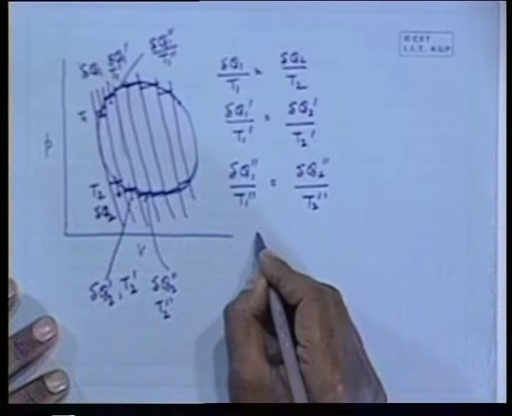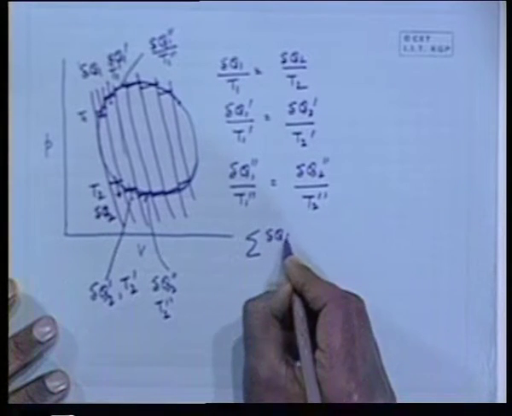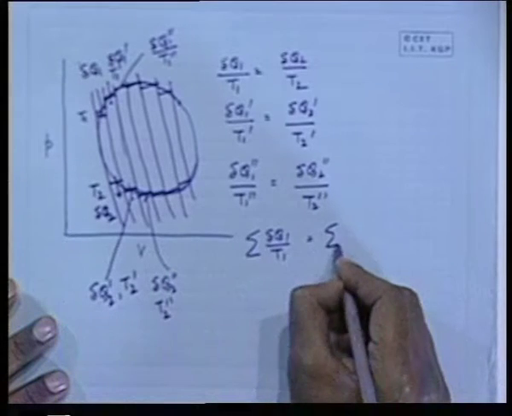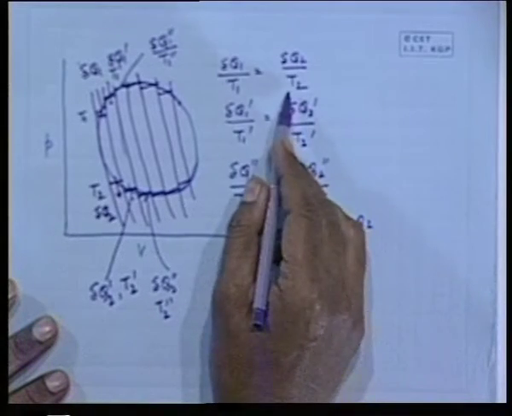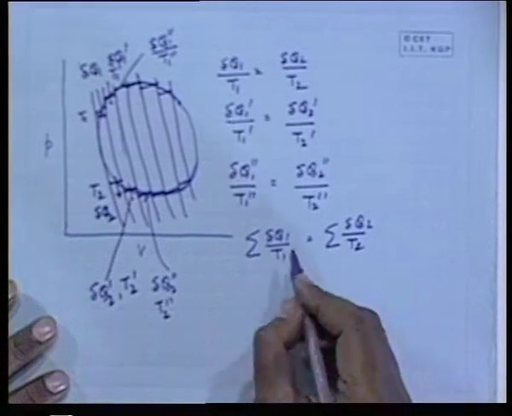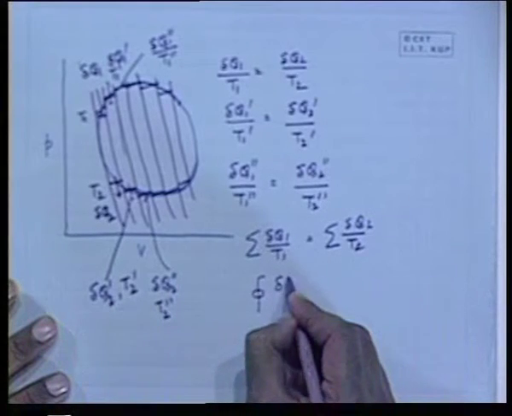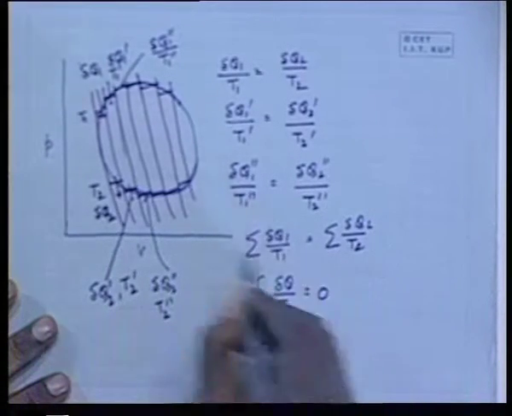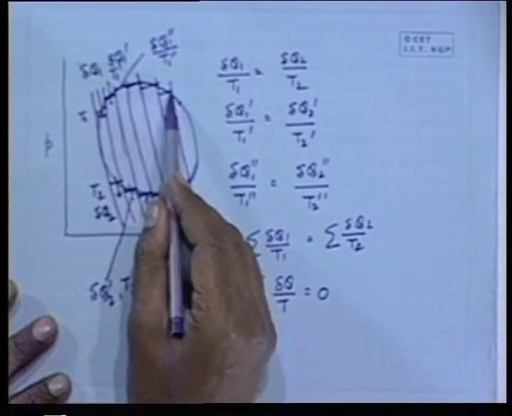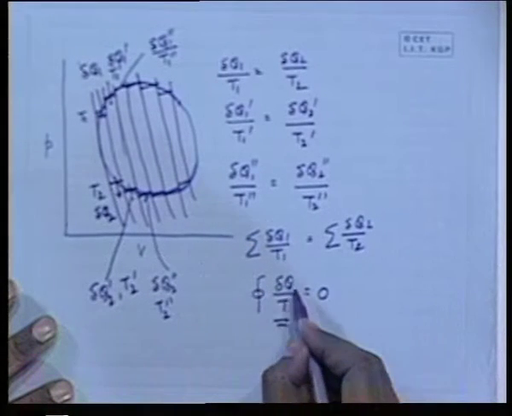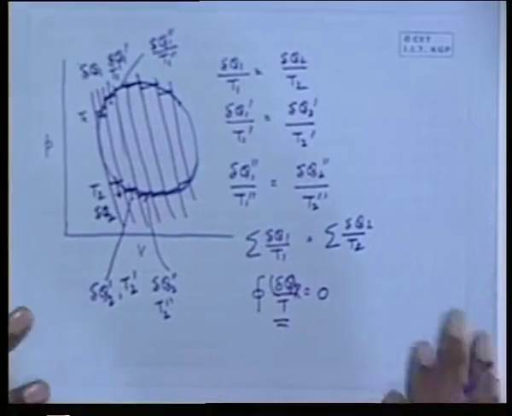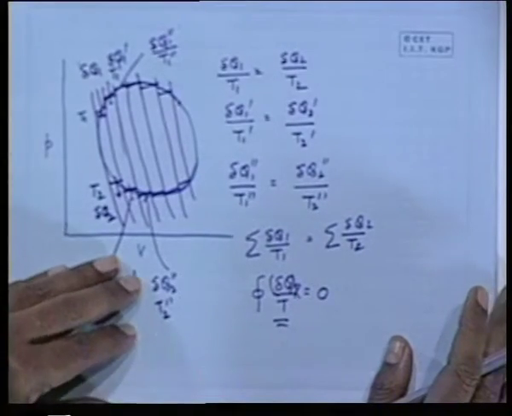So, if you add up, then we will get sigma of delta Q1 by T1 is equal to sigma of... this is a reversible cycle. So, this I write by the definition of the temperature in the absolute thermodynamic scale. So, that cyclic integral of del Q. So, ultimately I can prove for any cycle, not necessarily the temperature of heat addition or rejection has to be constant, but if it is a reversible cycle, the cyclic integral delta Q by T, if it is reversible, is 0. This we proved, and when the cyclic integral of any parameter is 0, that parameter can be expressed as a differential of a point function.